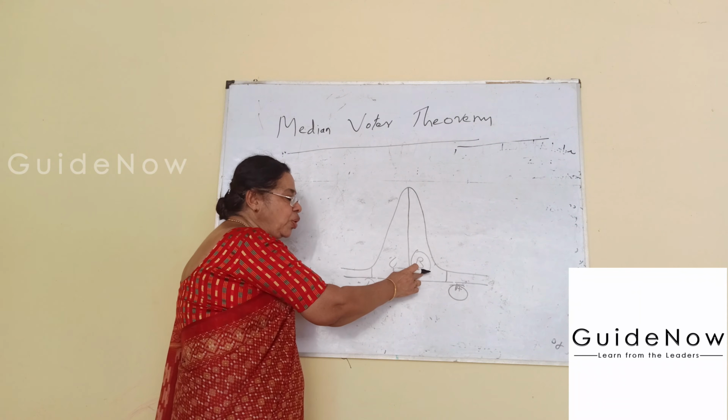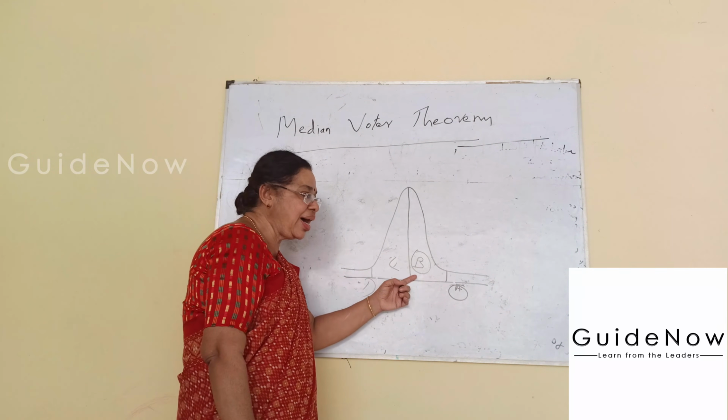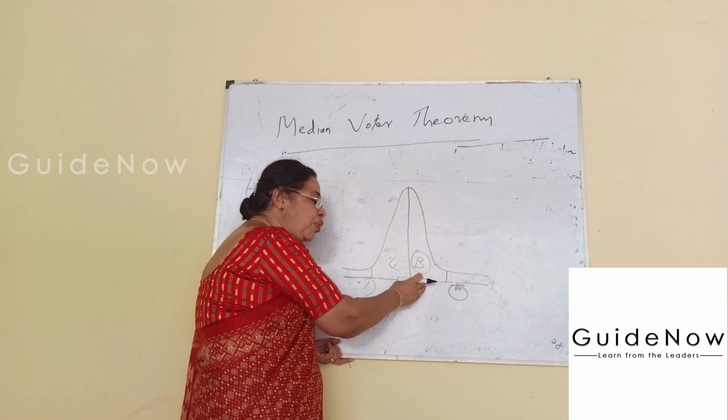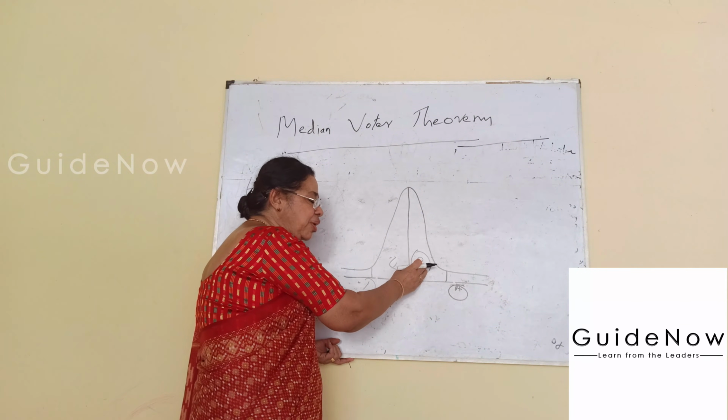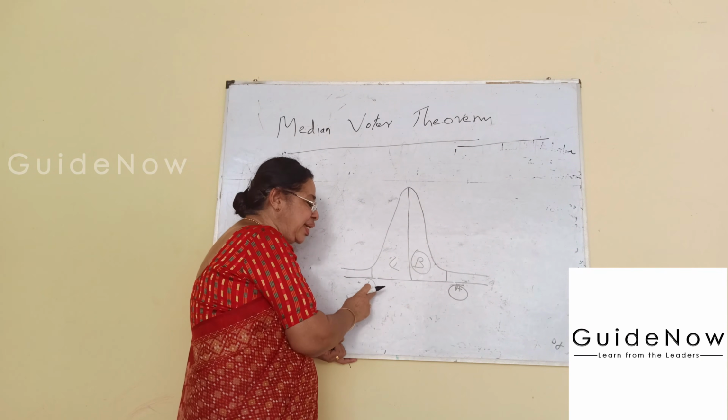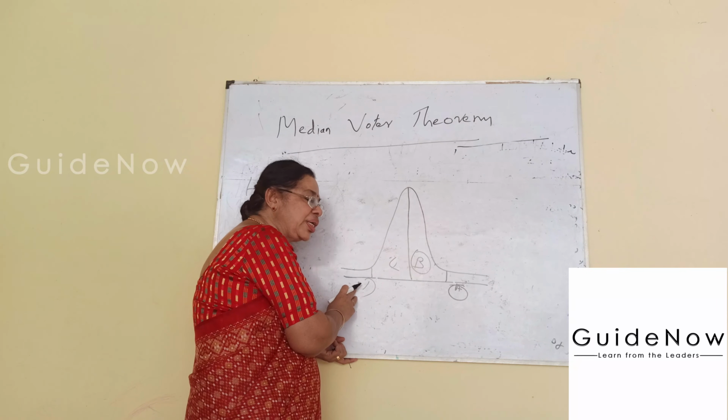That is portion B. They do not completely support you, but they have some favor toward the opponent.